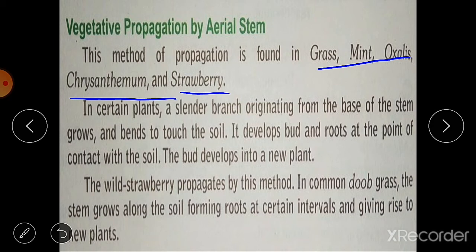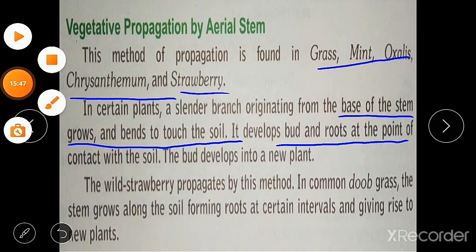In certain plants, a slender branch originating from the base of the stem grows and bends to touch the soil. Then it develops buds and roots at the point of contact with the soil, and the bud develops into a new plant.